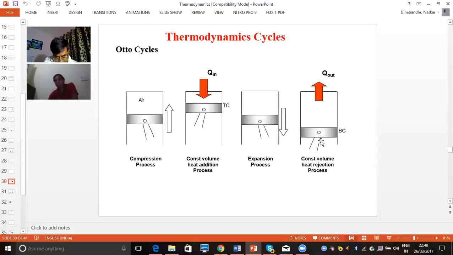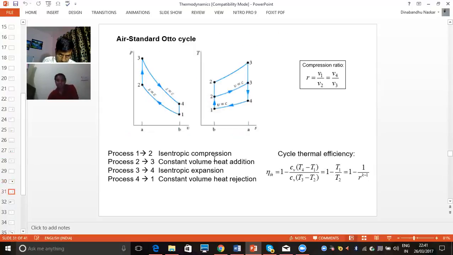In the last stage, whatever burnt gases there are, the exhaust gases will go out. So this is the heat rejection at constant volume. That means we can see here that heat addition and heat rejection both happen at constant volume, and compression and expansion happen isentropically. That we can see in the next slide.